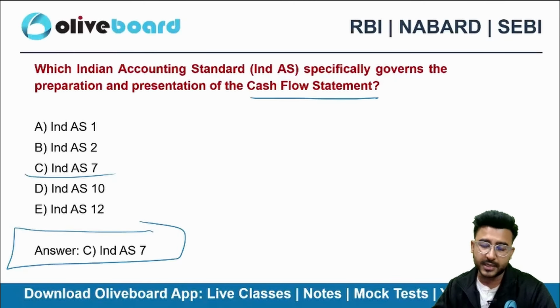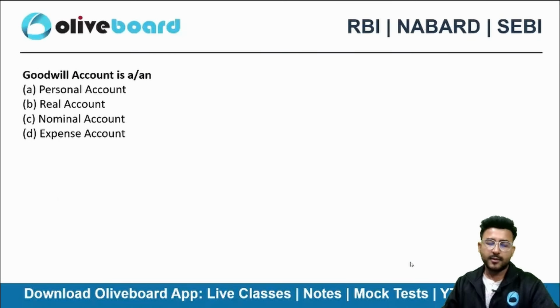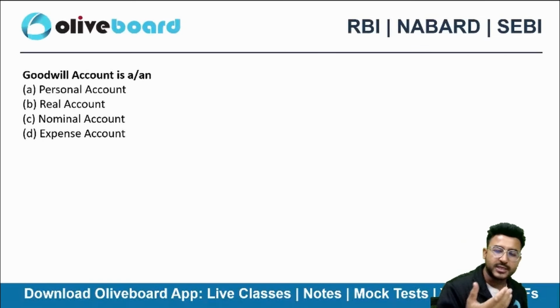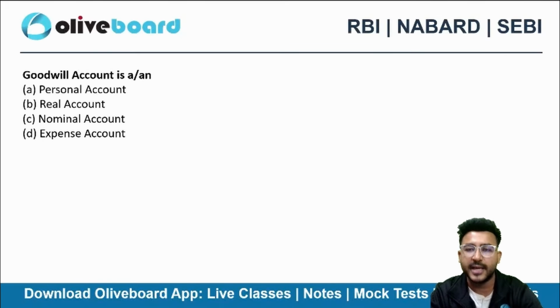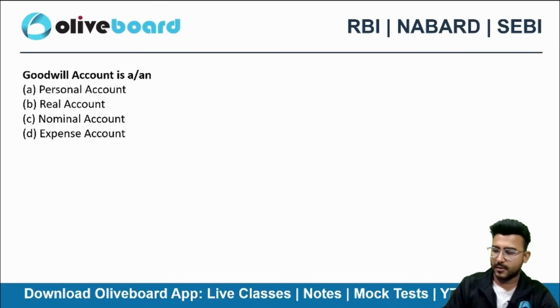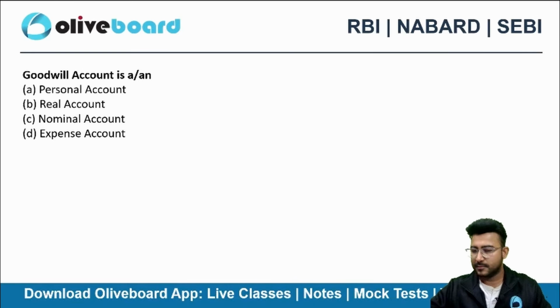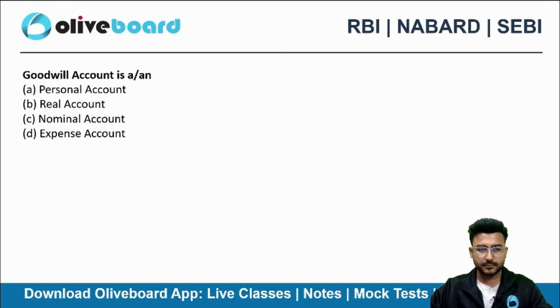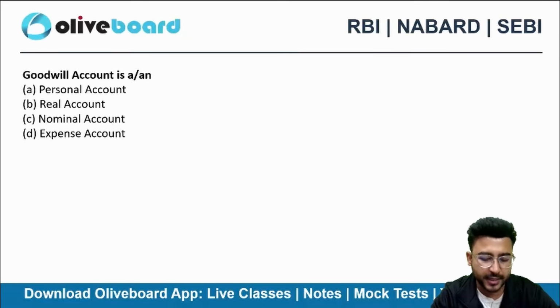Okay, most repeated question. Next one, what about goodwill account? If I try to classify goodwill account on the basis of traditional concept, can you tell me the expected classification here? Personal, real, nominal.